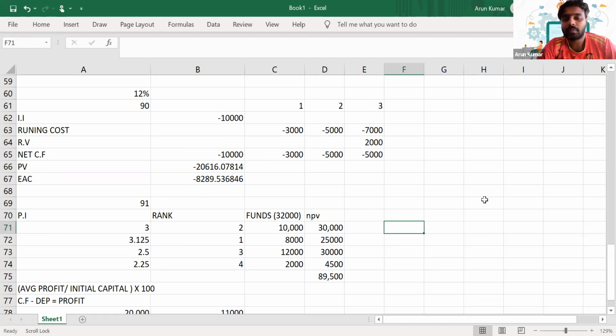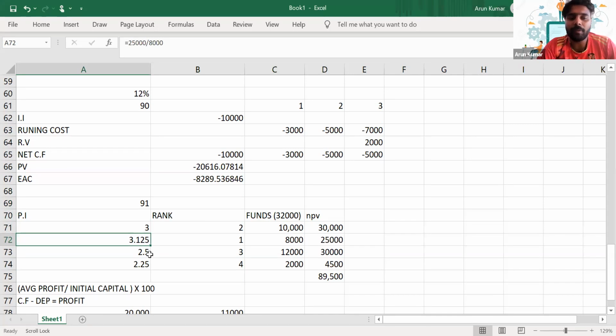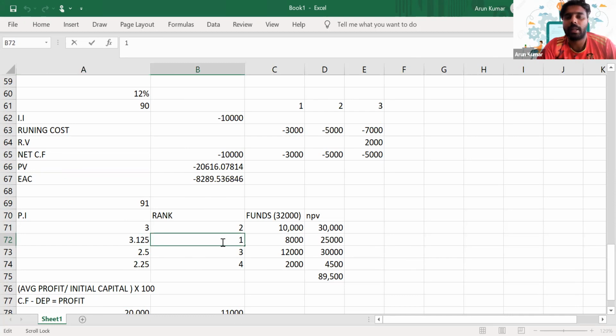Okay. So how will you calculate the profitability index? The NPV divided by the initial investment. That's how we'll calculate it. On the basis of that profitability index, we'll arrive at the ranking of the projects. So which project has the highest profitability index? This one. We'll consider that as the rank 1 project.